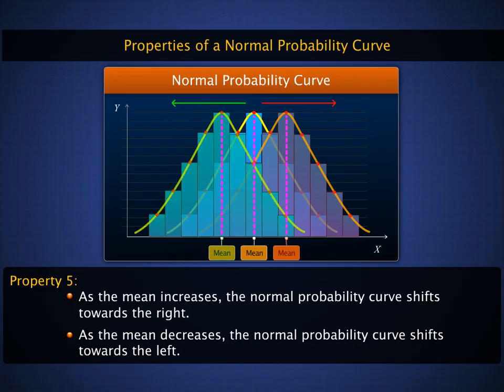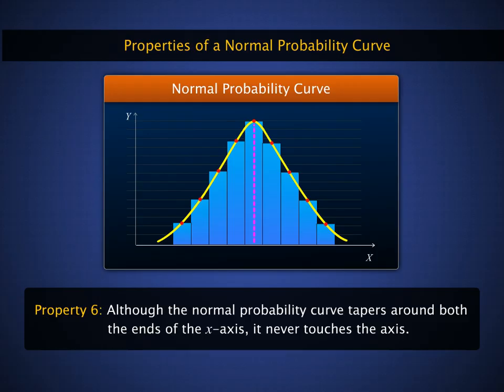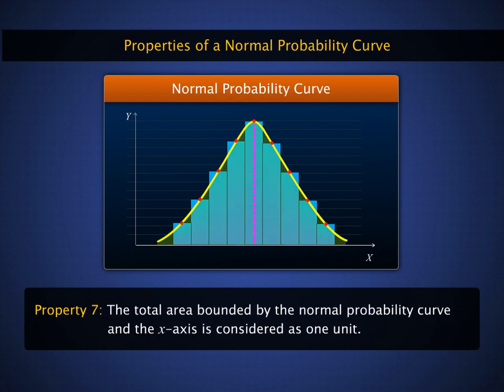And as the mean decreases, the normal probability curve shifts towards the left. Observe that although the normal probability curve tapers around both the ends of the x-axis, it never touches the axis. The total area bounded by the normal probability curve and the x-axis is considered as one unit.